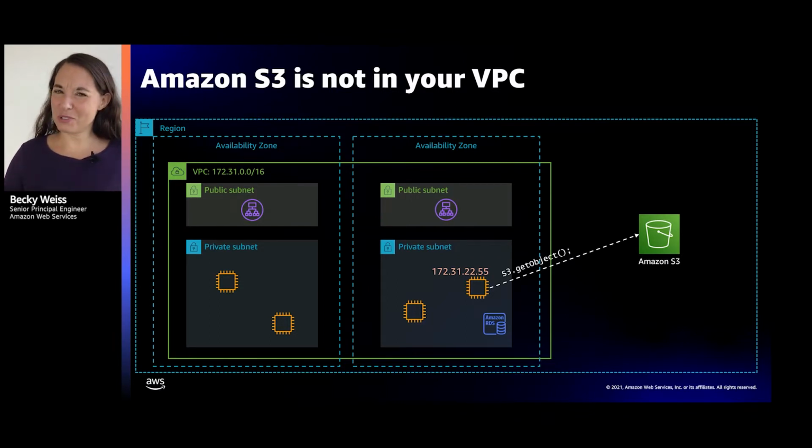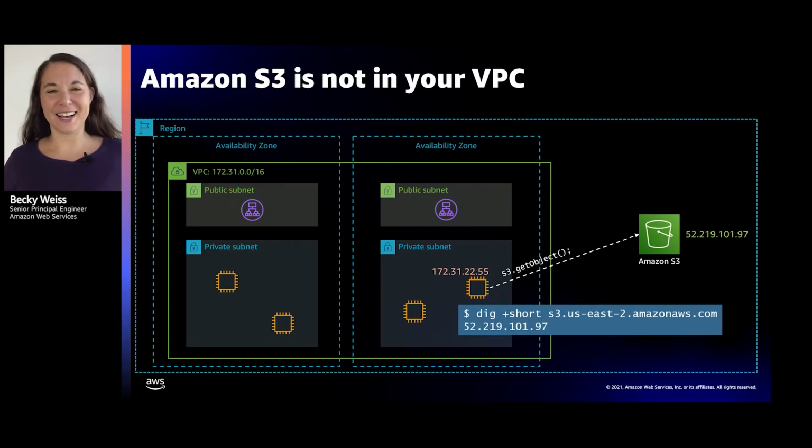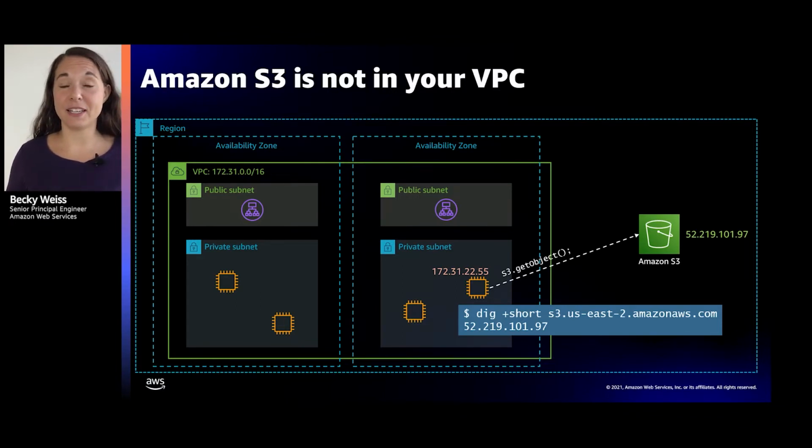In fact, if you go right now and resolve the DNS name for the S3 endpoint in some region, you will see that this is a public IP address. This is an IP address on the internet that, by design, anybody can send packets to. Of course, whether you can make successful requests to S3 is a question of authentication and authorization, but from a pure networking perspective, it's a public endpoint. Anybody can get to it.